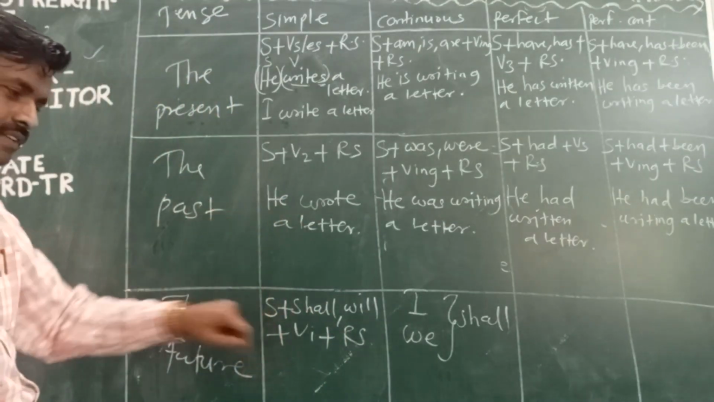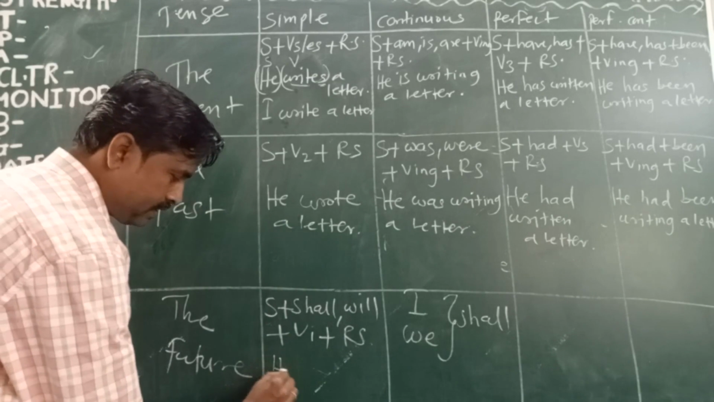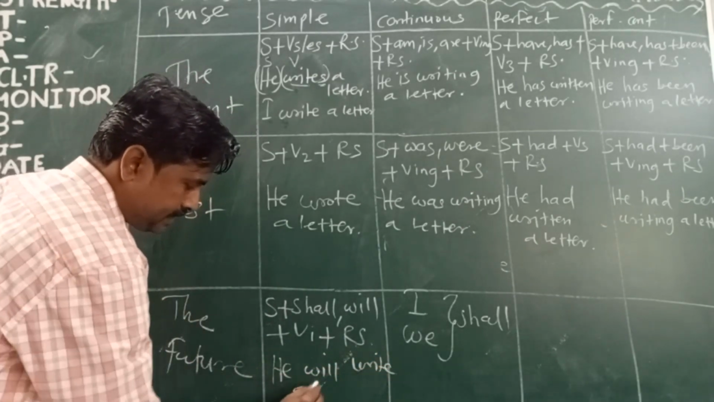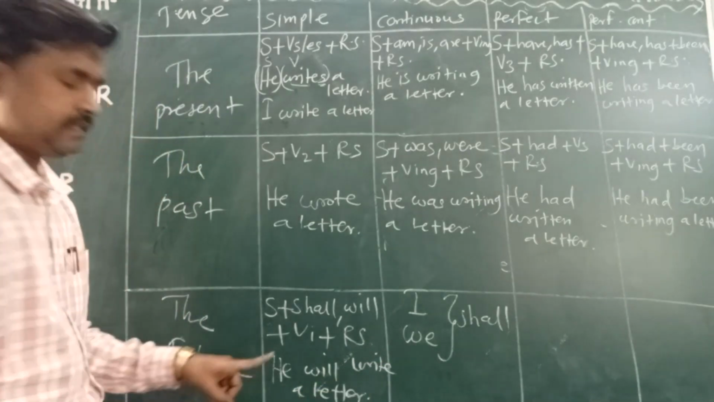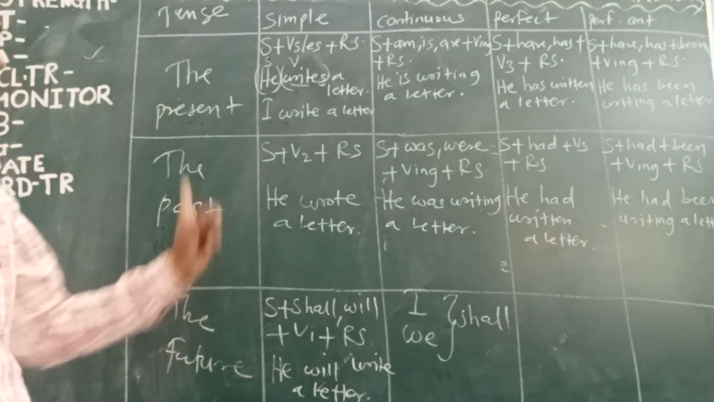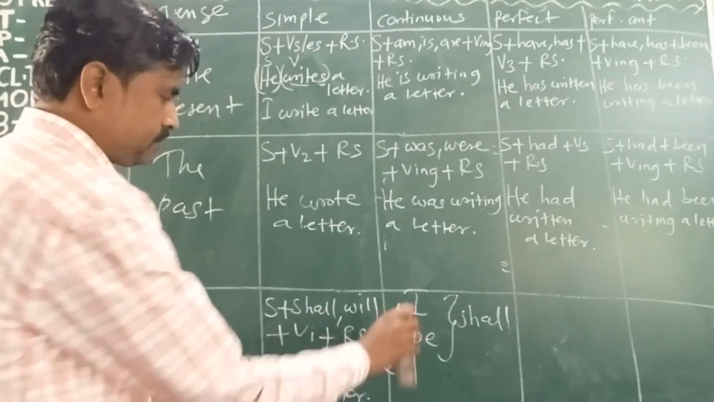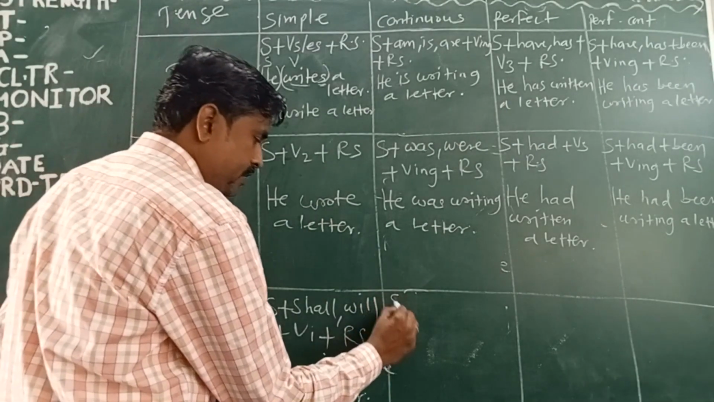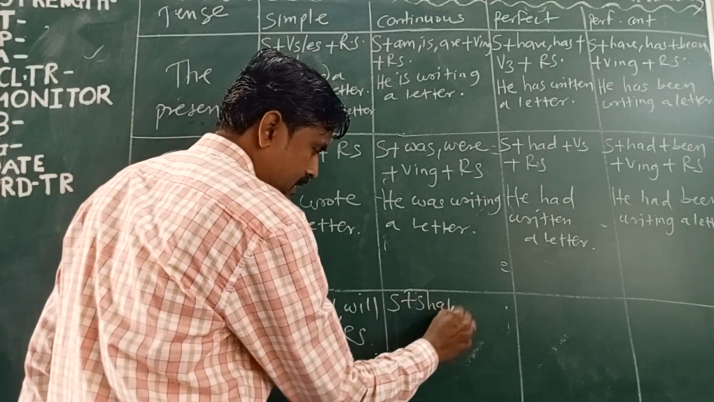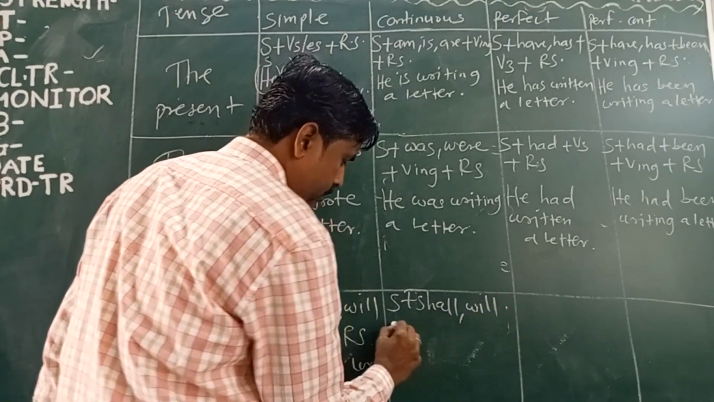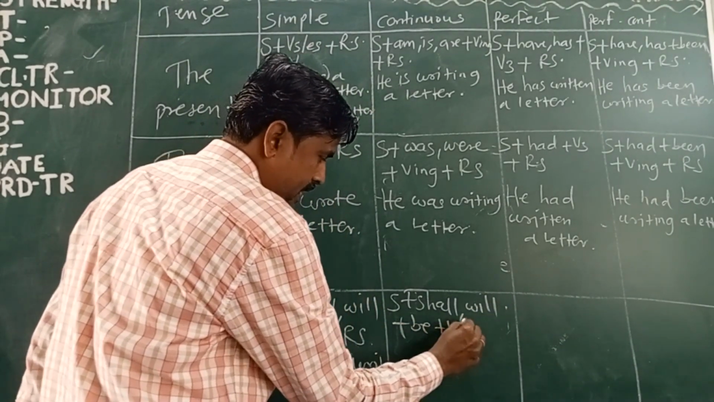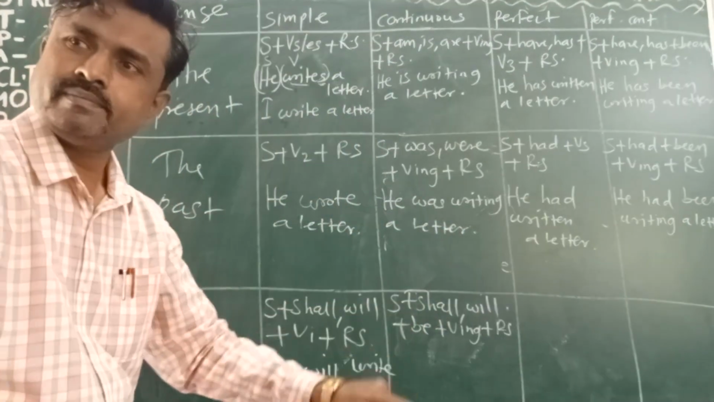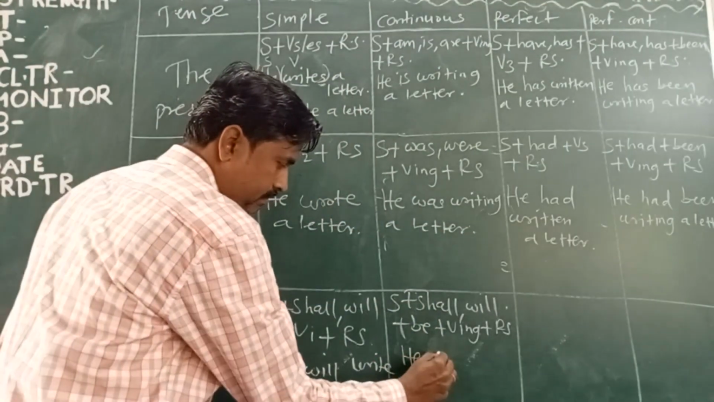So this sentence, how do you write it? He will write a letter. This is future simple. Now future continuous. The formula of future continuous is subject plus shall, will plus be plus ing plus rest of the sentence. The same sentence you can write here: he will be